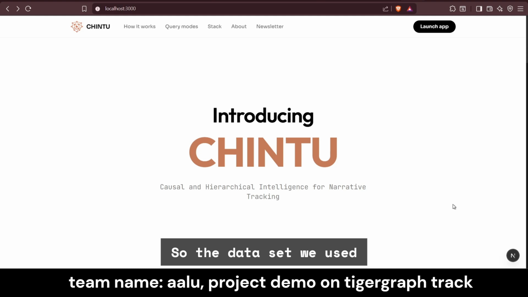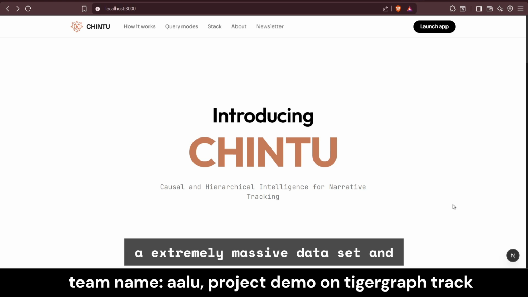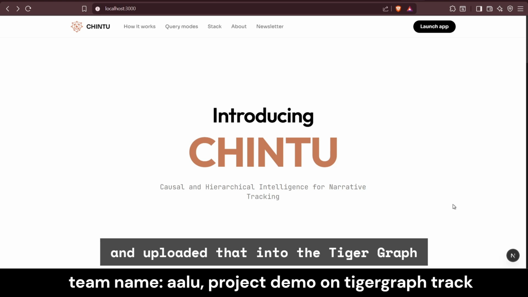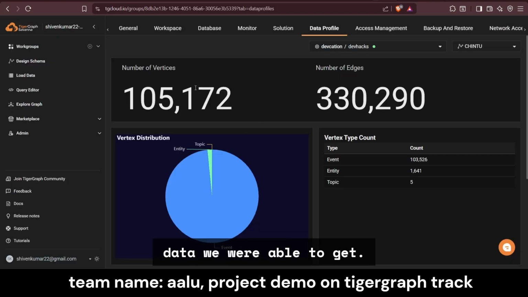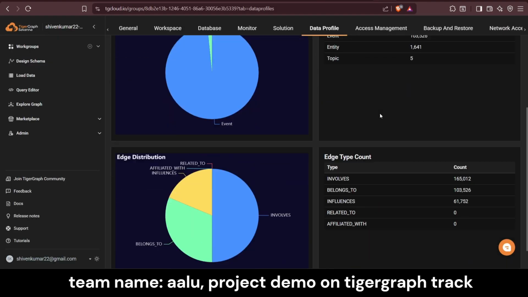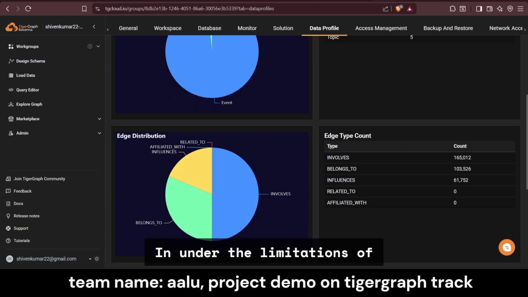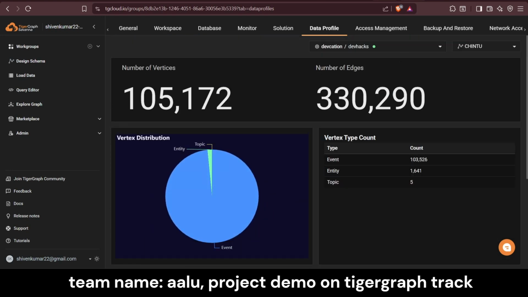So the dataset we used was GDELT, and it's an extremely massive dataset that updates itself every 15 minutes. Since March was a very eventful month this year, I took 15 minutes of data each day in March and uploaded that into the TigerGraph Savannah cloud. And this is how much data we were able to get under the limitations of the API credits.